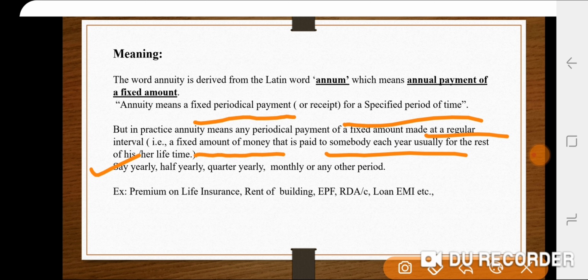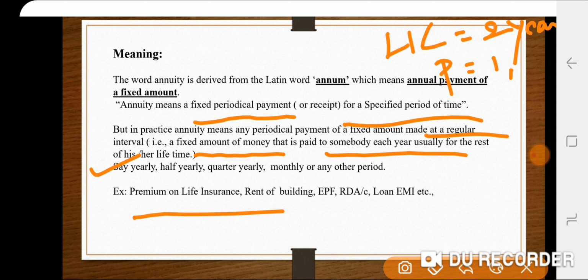The best example to understand this concept is the premium on LIC insurance. With an LIC insurance premium, we pay some premium amount monthly, based on the period of the policy. Say for example, I have purchased an LIC policy for 2 years. Payment has to be done every month, so monthly I have to pay 3000 rupees, for up to 2 years.